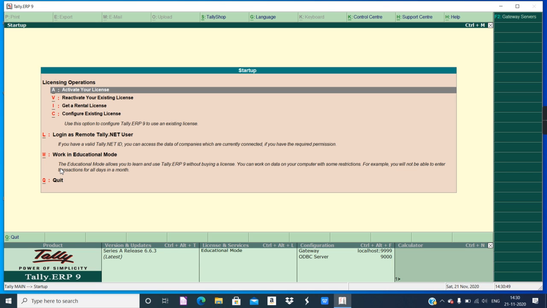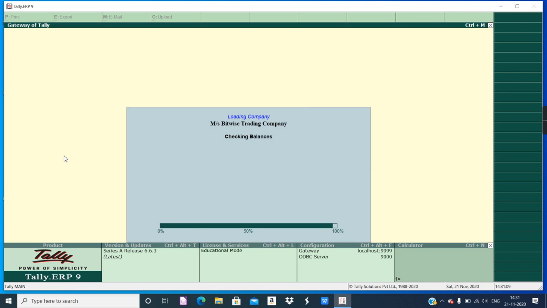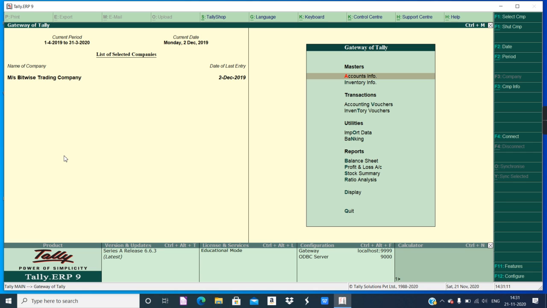And the previous two SOPs, SOP1 as well as SOP2, I have performed and uploaded the video. They are also done with the help of Tally ERP9. All right. So as you can see, I have already started and I will use this option, that is work in educational mode. All right. So first step will be to create the company.